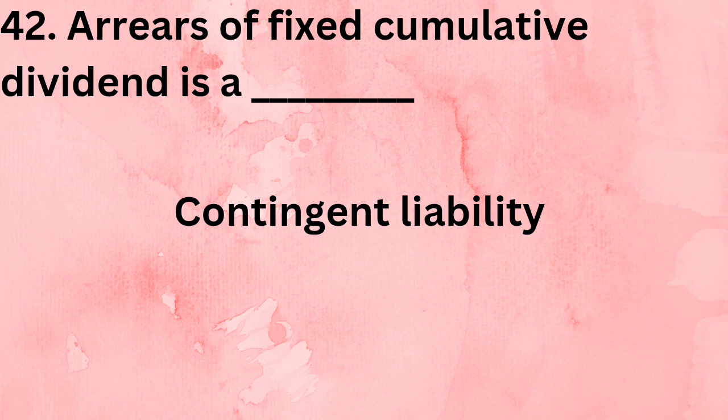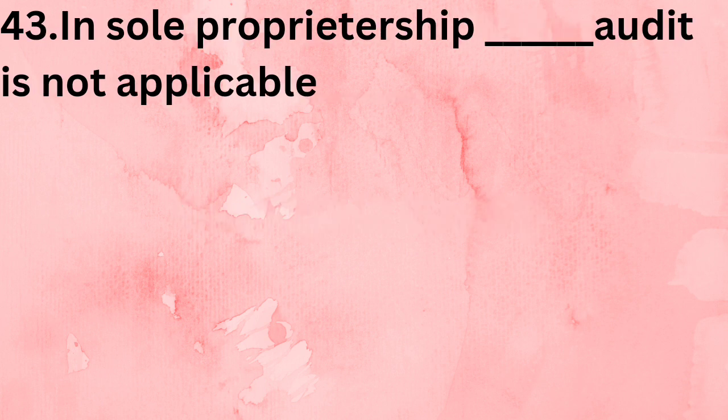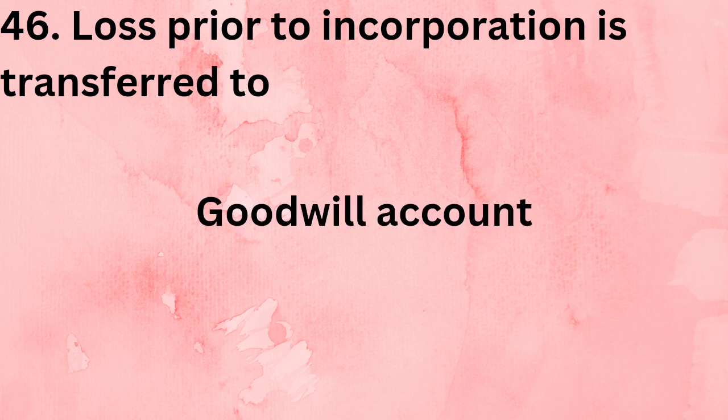Contingent liability. In sole proprietorship, dash audit is not applicable. Statutory audit is not applicable. The process of cancellation of shares, forfeiture. Unreserved capital is a part of uncalled capital. Loss prior to incorporation is transferred to goodwill account.